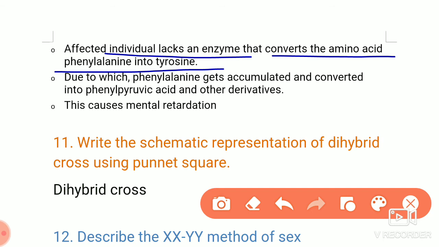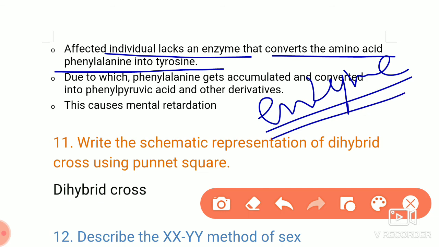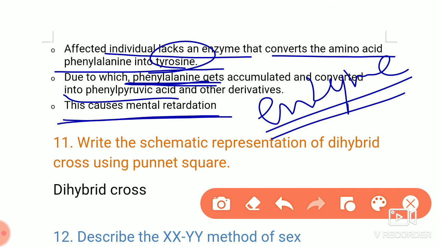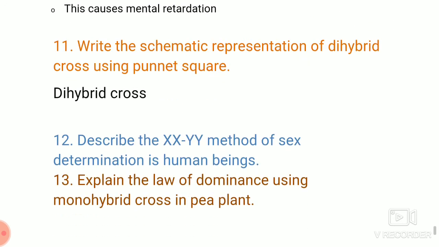The gene responsible for the enzyme is defective, so the enzyme is not produced in the body. Due to that, phenylalanine will not be converted into tyrosine. In the blood, phenylalanine will be there, and that will be converted into phenylpyruvic acid. This accumulates in the brain and causes mental retardation.